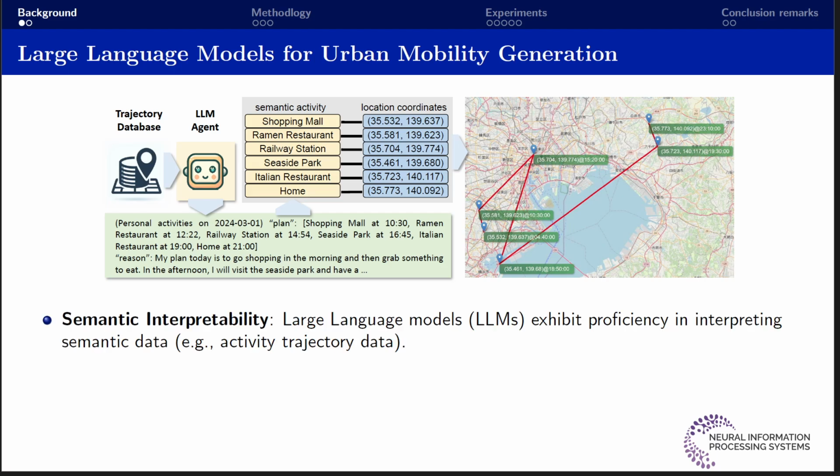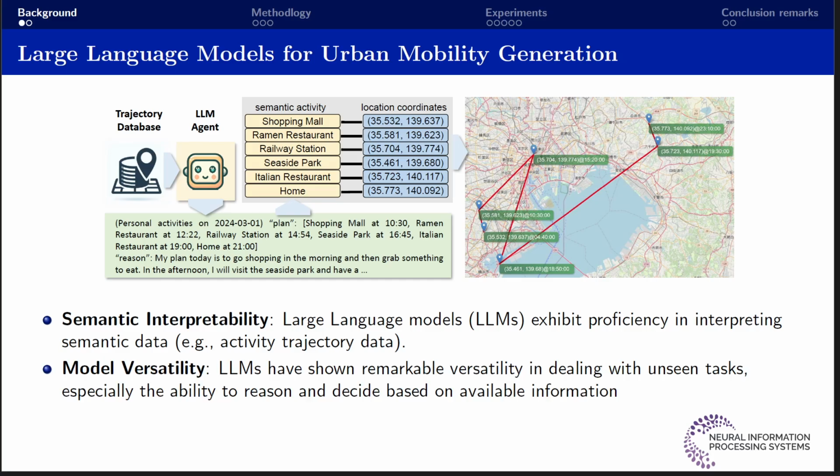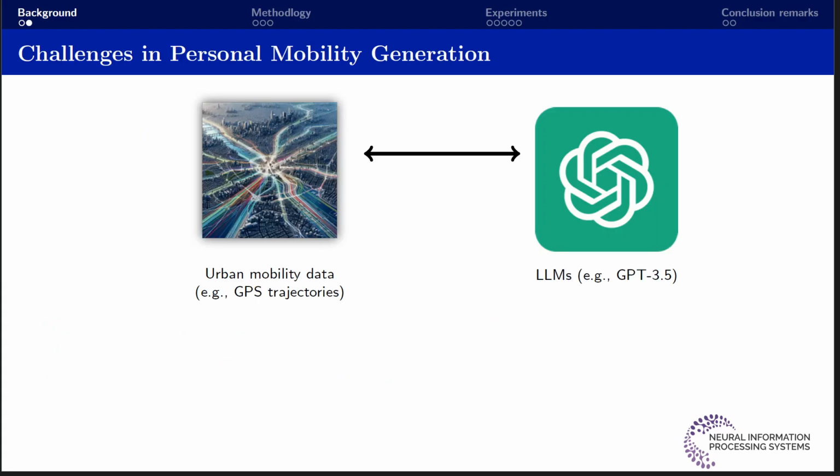First, the LLMs have the ability to understand the context and process nuanced information. Second, LLMs have shown remarkable versatility in dealing with unseen tasks. The motivation behind our research is simple. How can we leverage the power of large language models to generate and simulate urban mobility behavior?